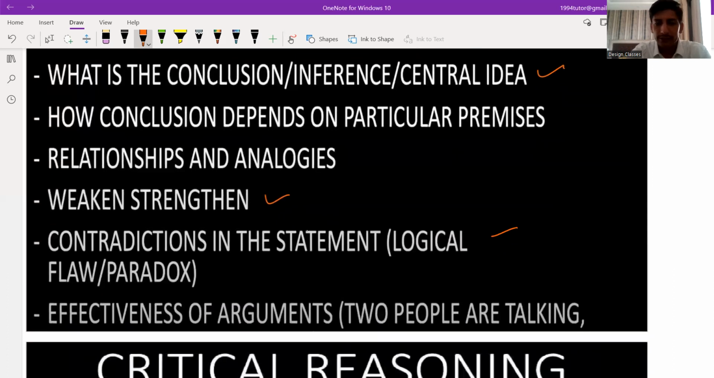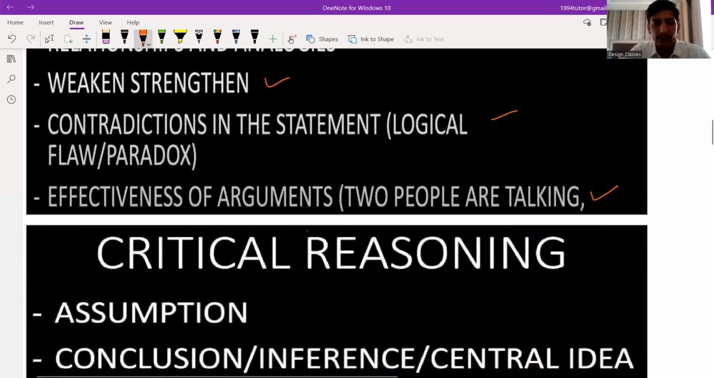Then effectiveness of the argument. We have to find out like two people are talking. There was a question in the recent year exam as well, where Harry Potter is talking about a friend, and in the last question we have to find out about the effectiveness of the argument. So this is a brief explanation, you can say.